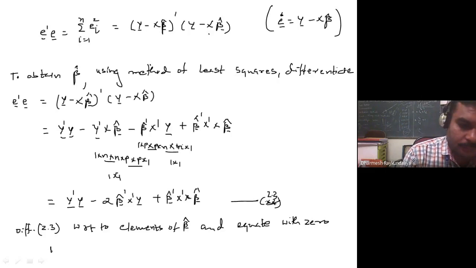We get, so what will you get? You just take the partial derivative of E transpose E with respect to beta cap. I will write in a new slide.